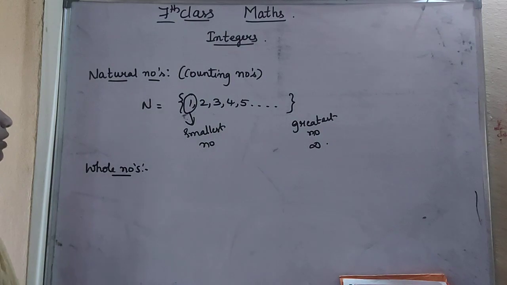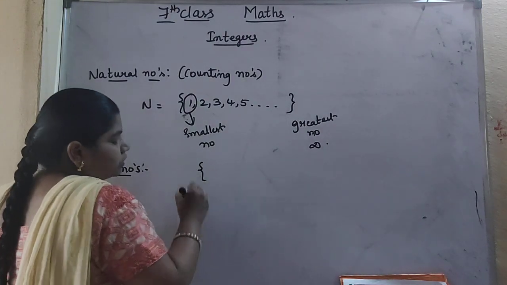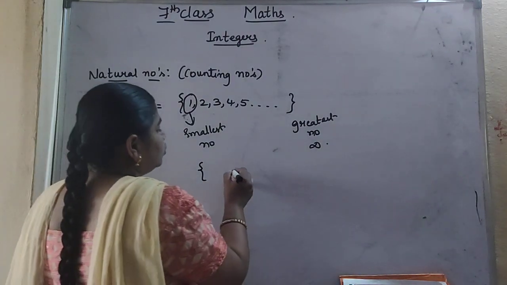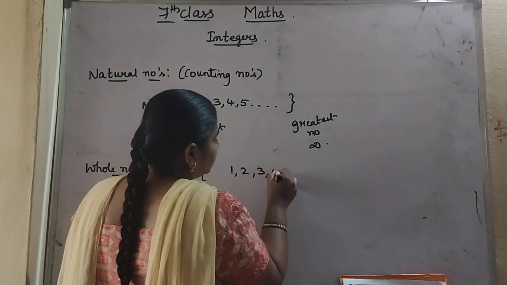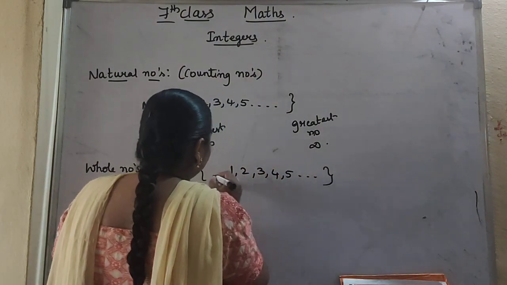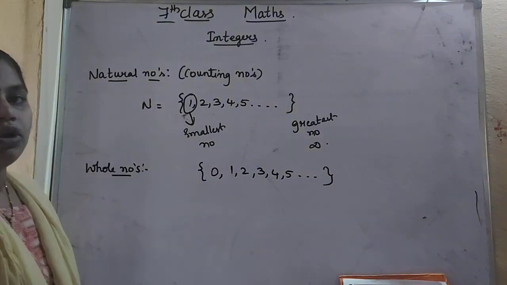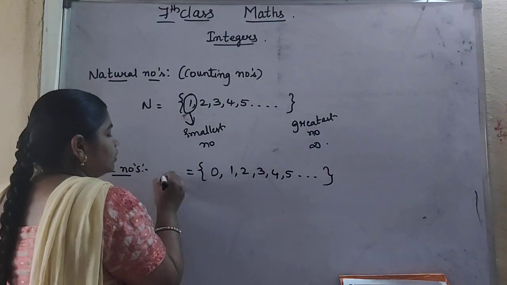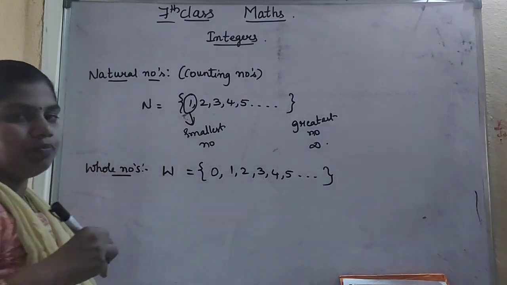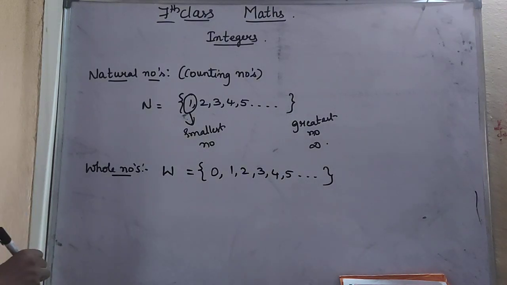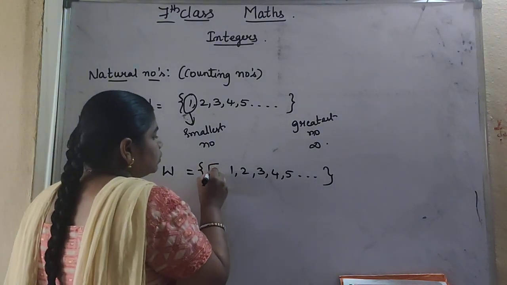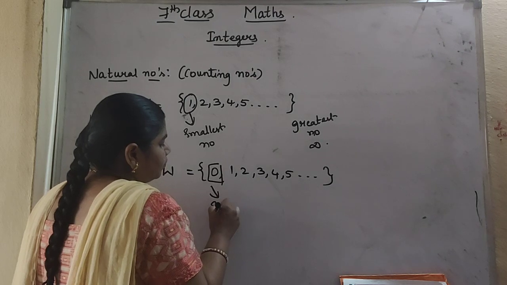Okay, next is whole numbers. Which type of numbers do we call whole numbers? Natural numbers along with 0 we call whole numbers. We denote whole numbers with capital W. In this, the smallest whole number is 0.